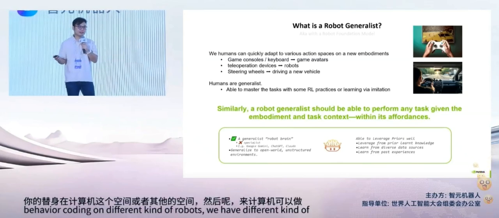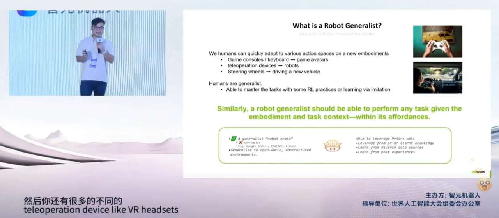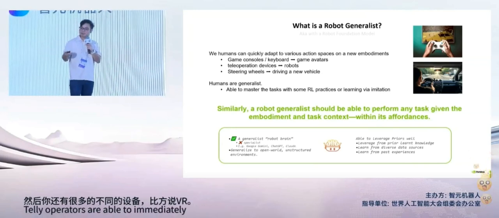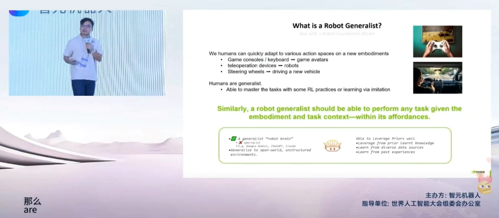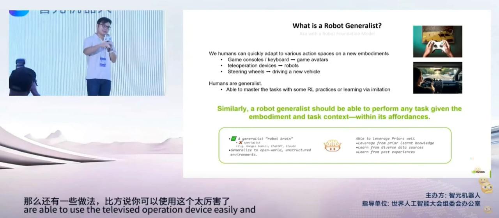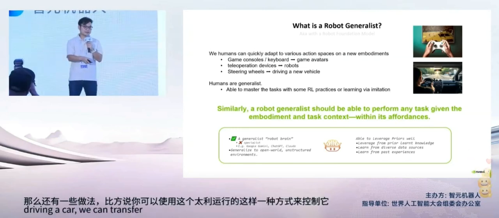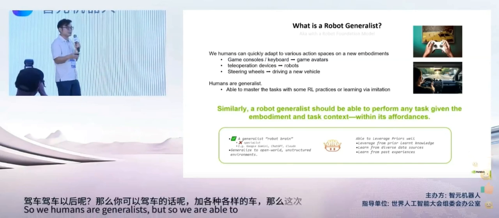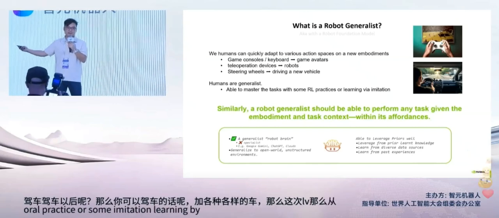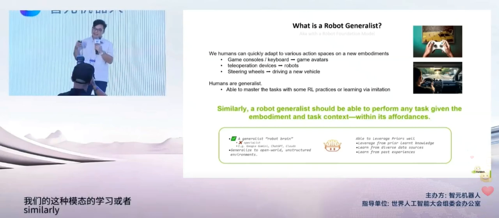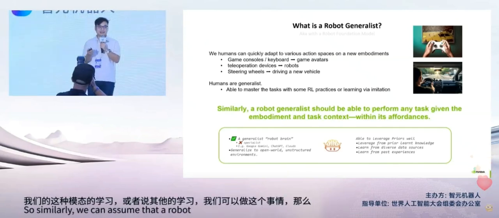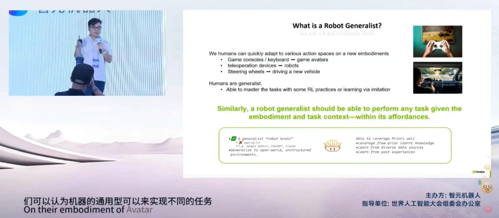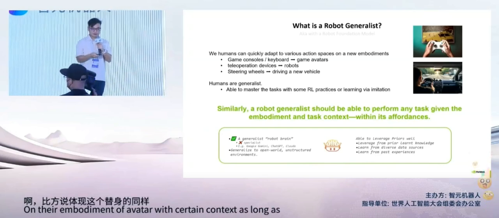We have different kinds of teleoperation devices like VR headsets or Aloha setup like the puppeteer approach. Teleoperators are able to, maybe with some practice, use the teleoperation device easily and control robots. Same as driving a car. We can transfer the knowledge from driving a sedan to an SUV. So we humans are generalists, so we are able to master the task well with some RL practice or some imitation learning by watching a video from YouTube. So similarly, we can assume that a robot generalist is able to perform different kinds of tasks or on their embodiment of avatar with certain context, as long as it's within affordance.